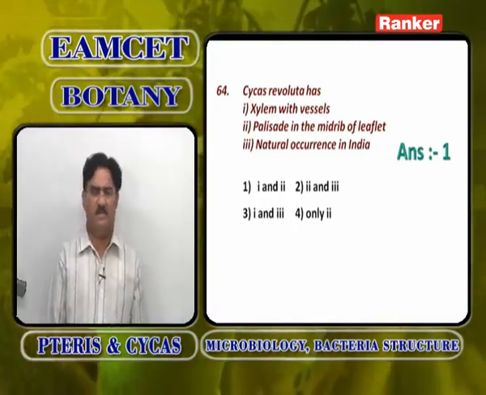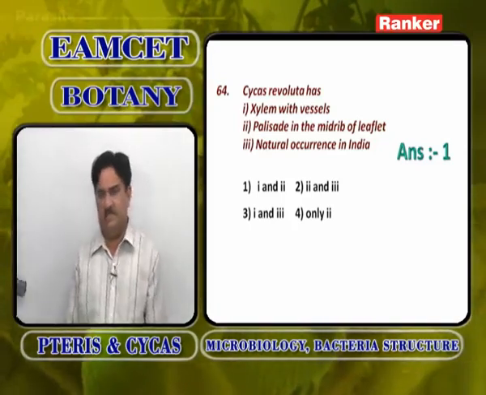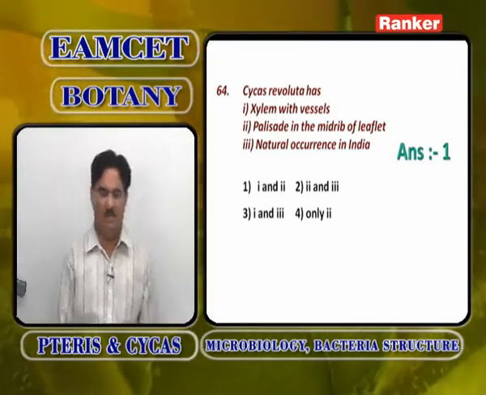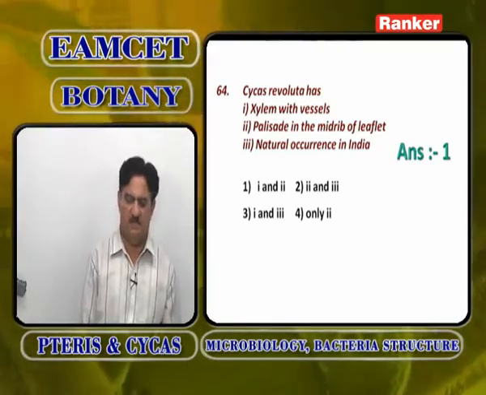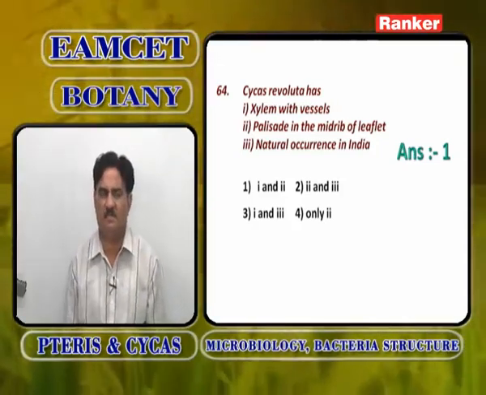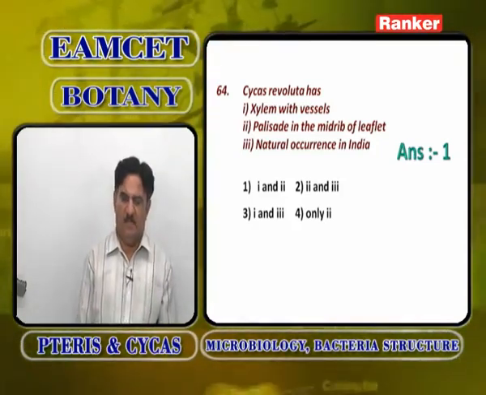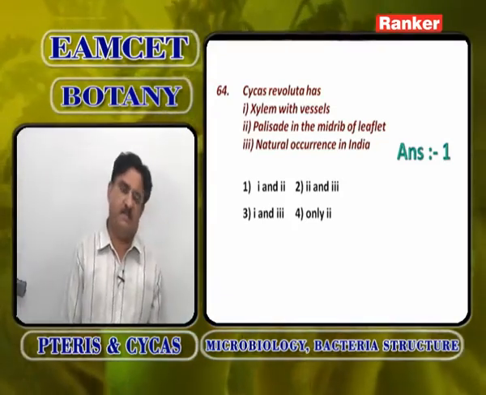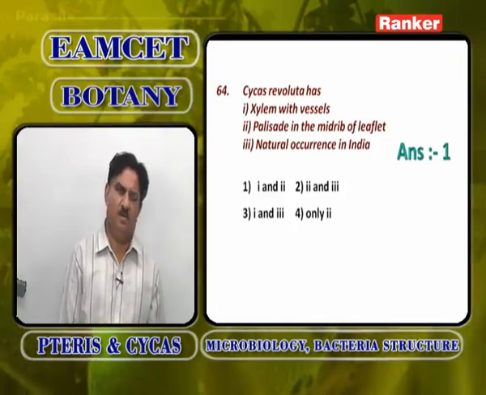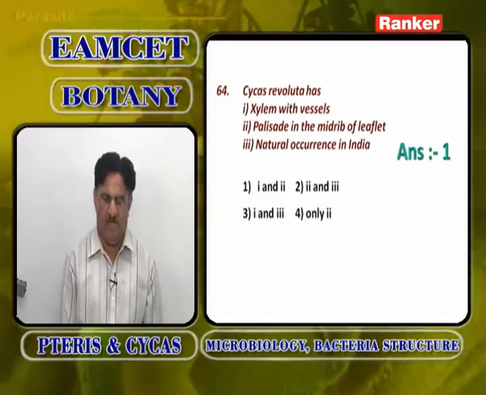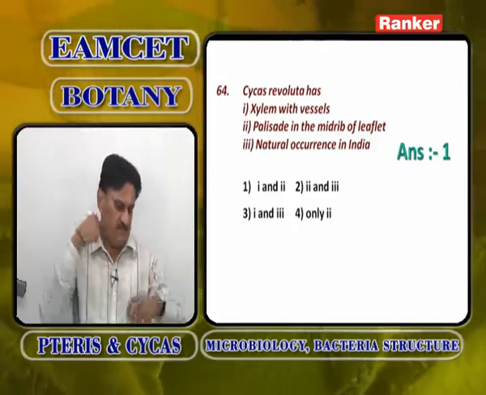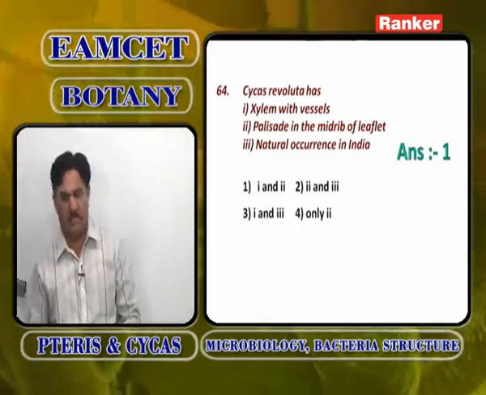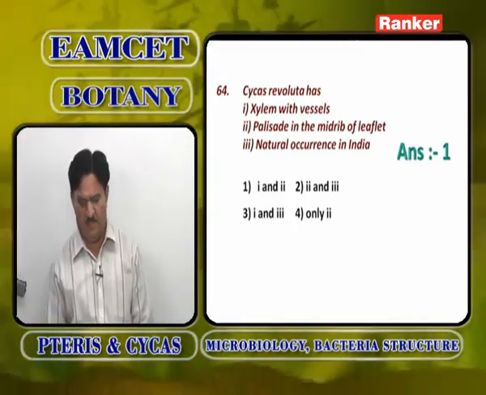Natural occurrence in India is wrong. It is a Japanese species introduced in India as an ornamental plant. Cycas revoluta shows xylem vessels. It is the only species in Cycas where xylem vessels are present. Palisade tissue extended even into the midrib of the leaflet is correct. In Cycas circinalis, palisade tissue is restricted only up to the mesophyll region. So the answer is 1 and 2, first option.